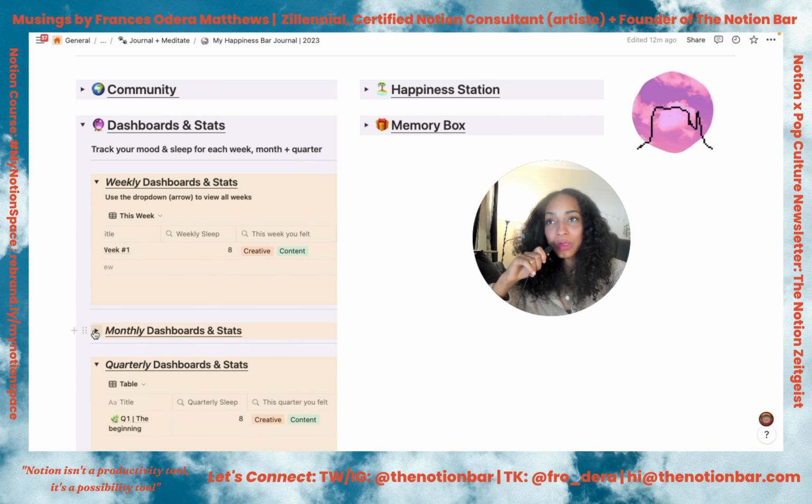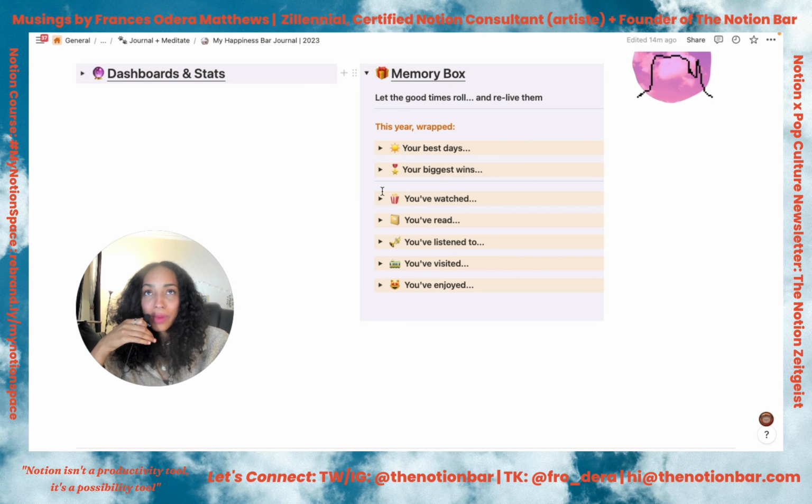Then we have this memory box over here, so remember what I mentioned earlier. As you journal throughout the year, Notion will automatically group your journal entries into your memory box per month, so you can look back and be like, ooh, what did I do? Let me jump through to that journal entry. It's a really intuitive experience, and you can read back what you wrote, and you can do that with everything in your memory box.